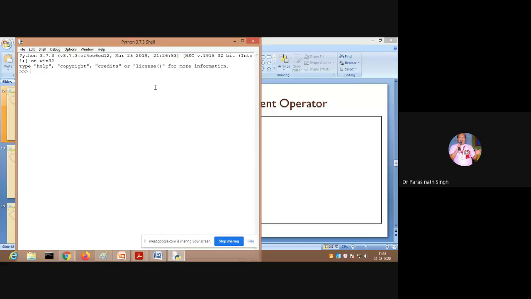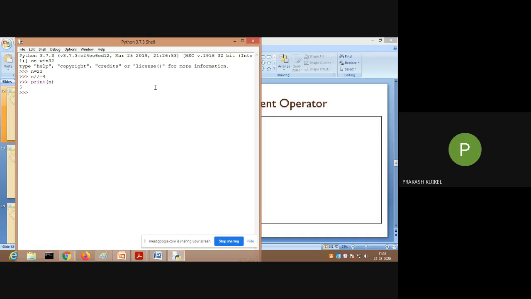I'm writing here, the augmented operator, if you understand this one. Let it be n equal to 23. Now n double slash equal to 4. What will be stored? What will be displayed? What will be the current value of n? 5, sir. In the output, 5, sir. Fine.